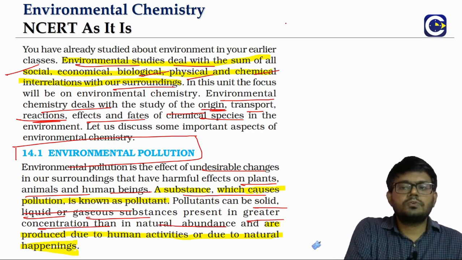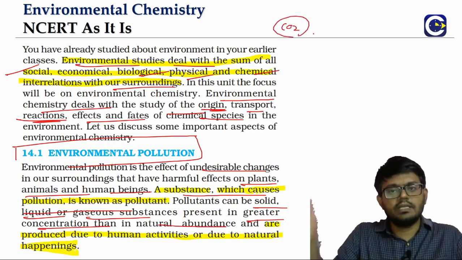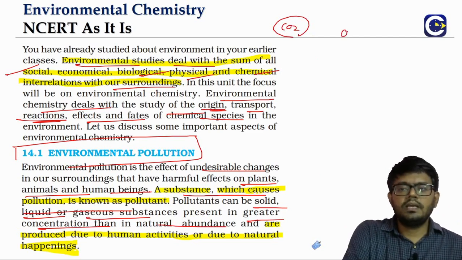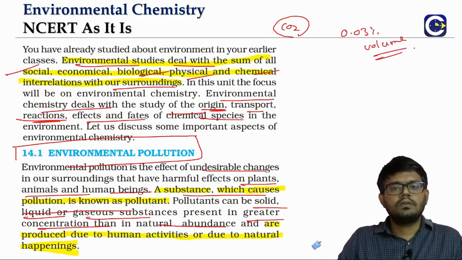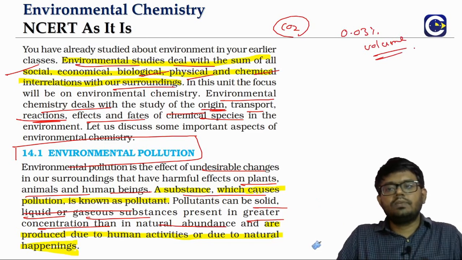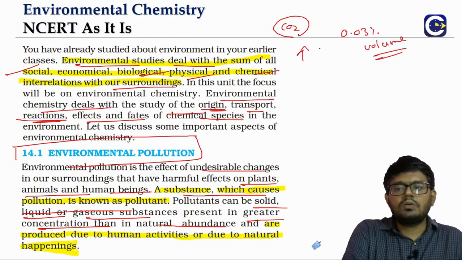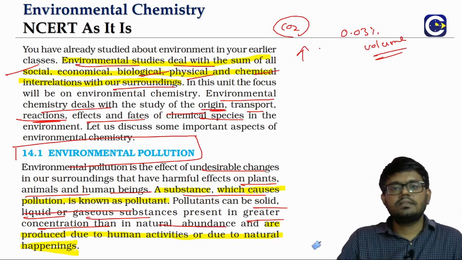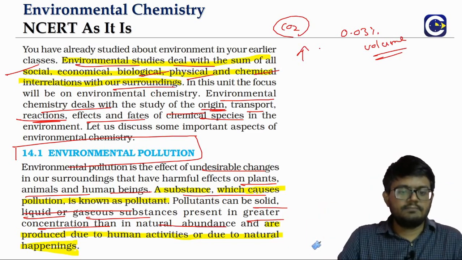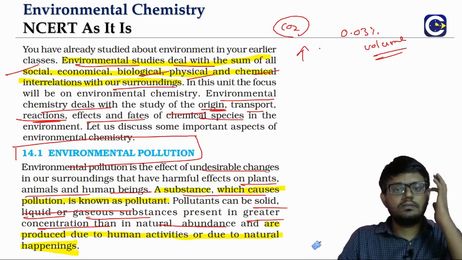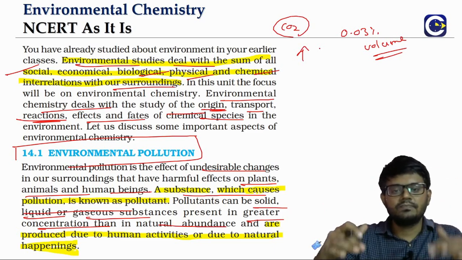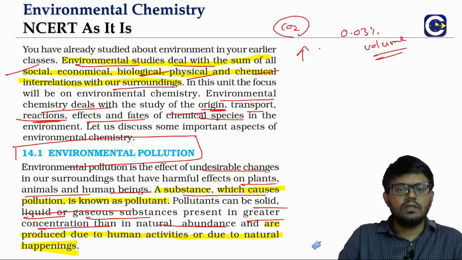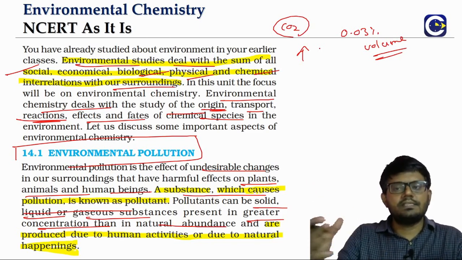Means what? Suppose we talk about carbon dioxide itself. It is already there in the atmosphere, maybe 0.03% by volume in the overall atmosphere. Because of human activity, if the amount of CO2 in the atmosphere is increasing, it is going to create some imbalance. One of the major impacts of this will be what we call the greenhouse effect, where the overall temperature levels on the surface of the earth will be increasing because of the greenhouse effect.